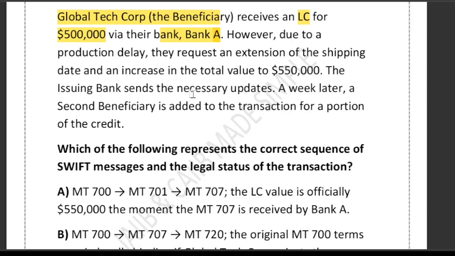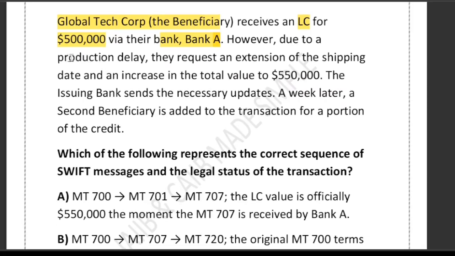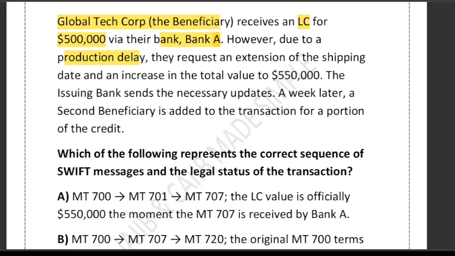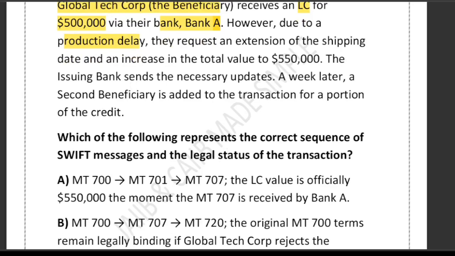Now what happened? There was a production delay. So let me write down the key facts that we must keep in mind. MT700 is the official message used to issue a new LC. Due to the production delay, Global Tech Corp asks for two changes: an extension of the shipping date, and an increase in the LC value to $5,50,000.